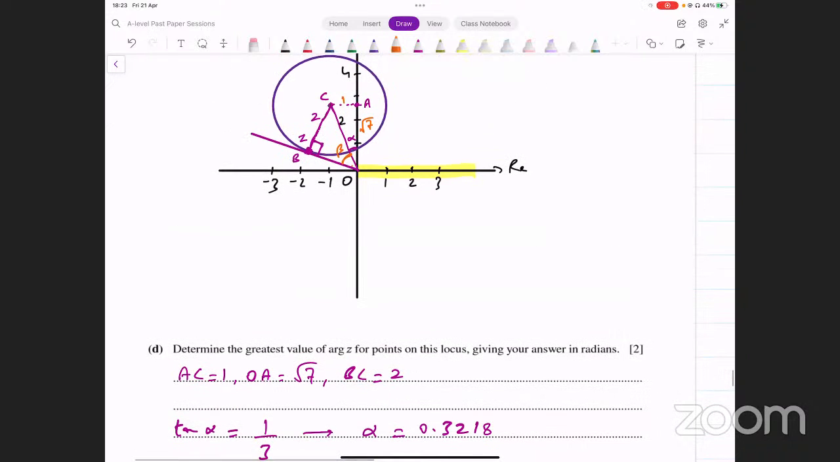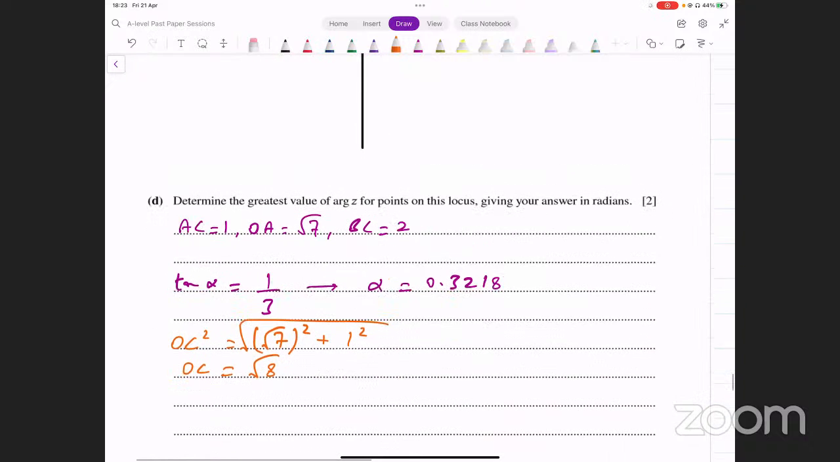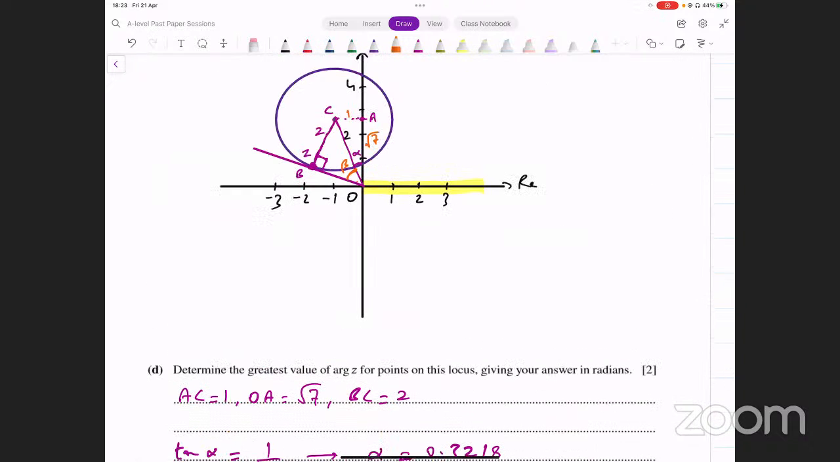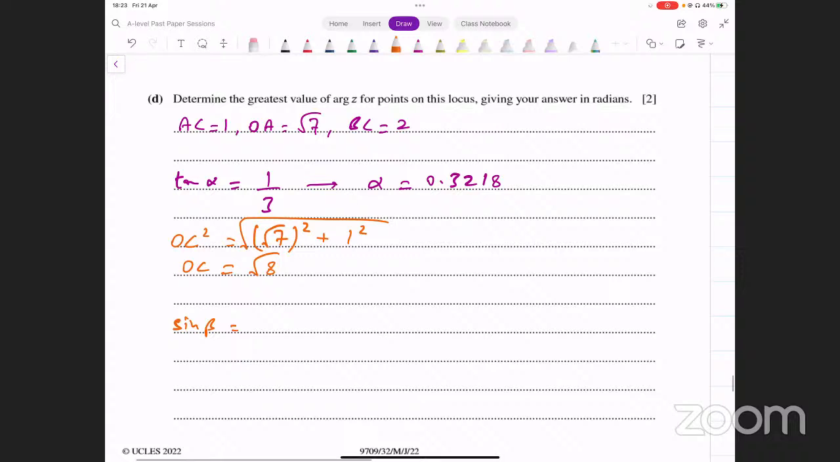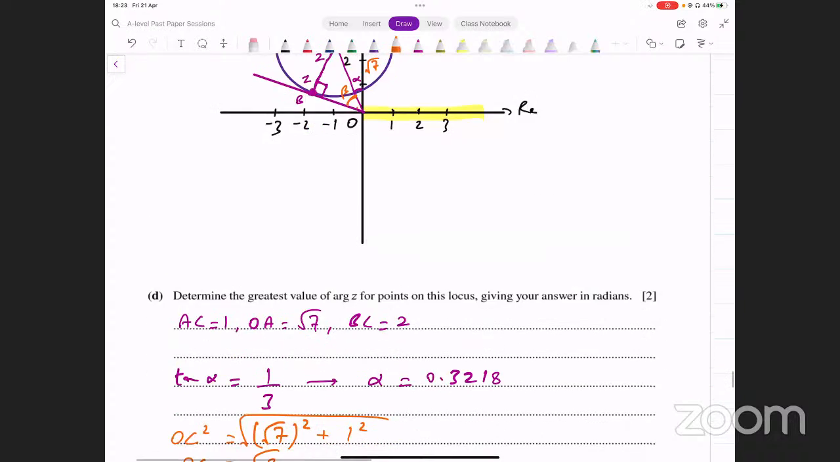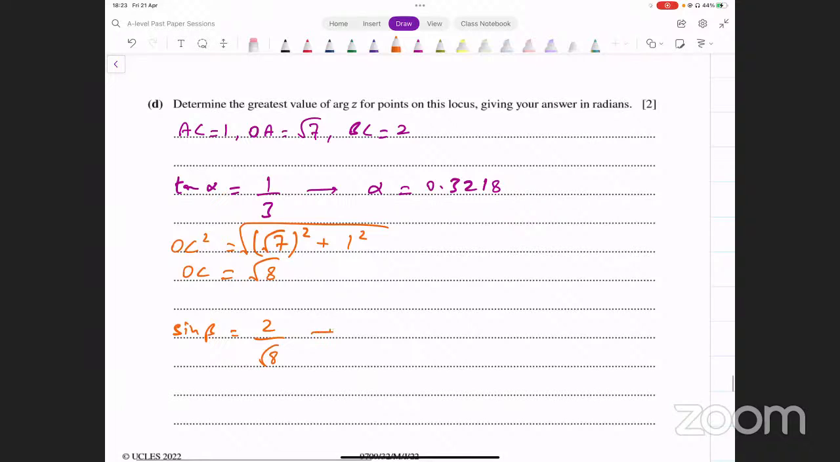Now that we have OC, what can we do to find beta? For beta, OC is the hypotenuse and BC is the opposite. Which ratio relates opposite and hypotenuse? Sine. So we say sine of beta is equal to opposite, which is 2, over the hypotenuse, which is square root of 8. From this we get the value of beta, sine inverse of 2 divided by square root of 8, and that gives me pi over 4.